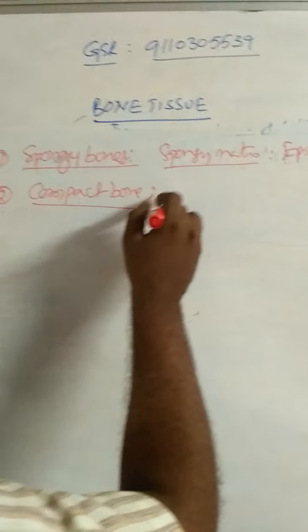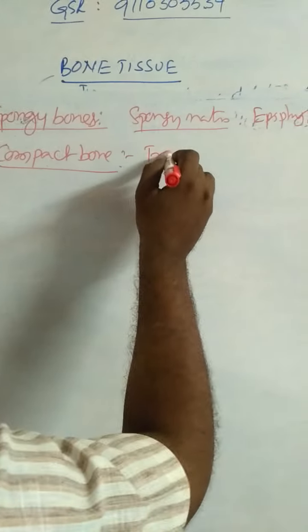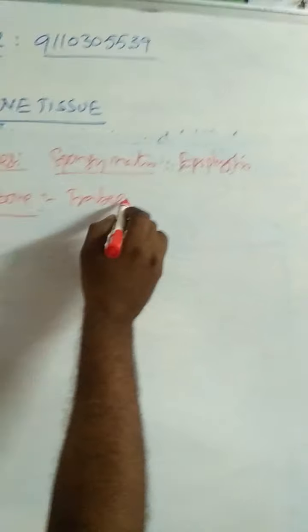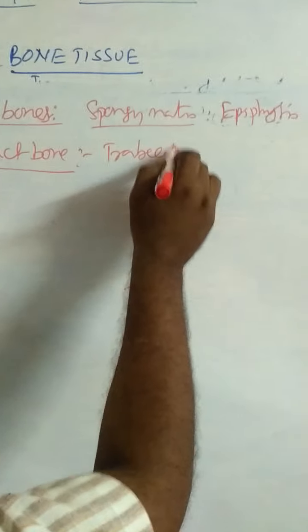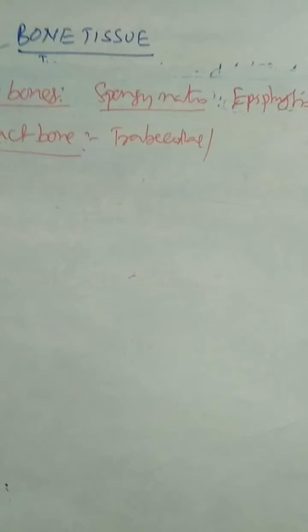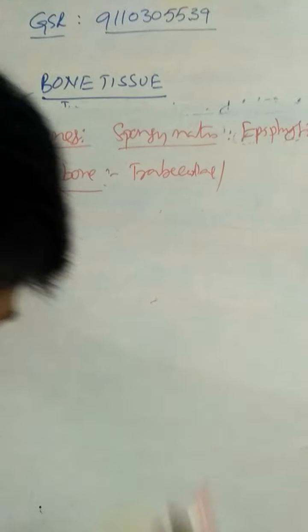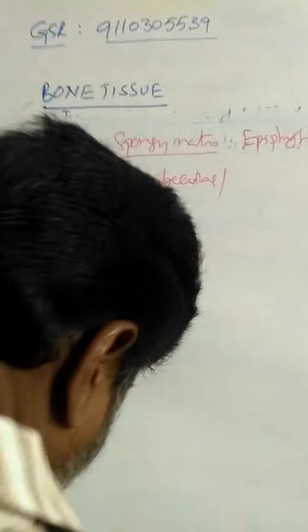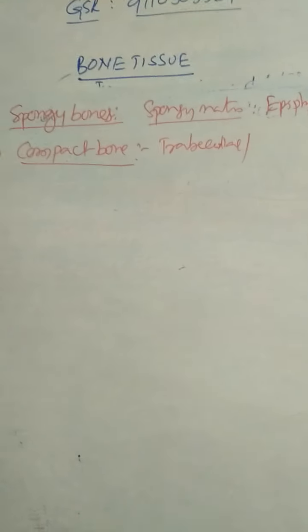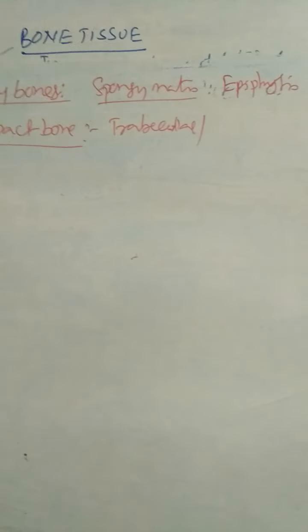And compact bone contains trabeculae, so it is called trabecular bone. Compact bone is harder than the spongy bones. Spongy bones are softer, compact bones are harder.